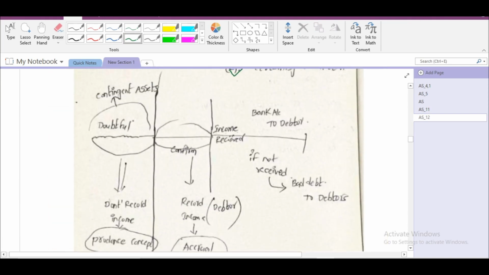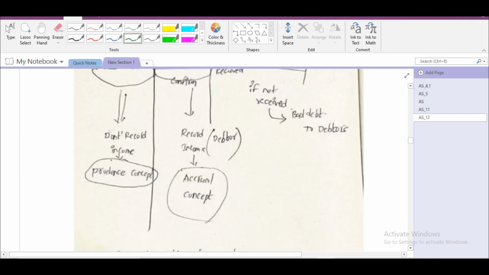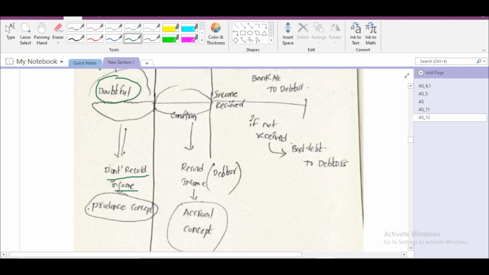We can see this example, we'll get more clarity. About any income, if it is doubtful in nature, then we have to treat it as a contingent asset. We should not record it as income, because what the prudence concept is saying is we have to recognize profits only when we are very certain about the collection or realization of income. Then only we have to recognize as per prudence concept. About realization, there should be a certainty.